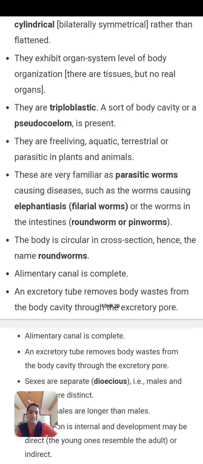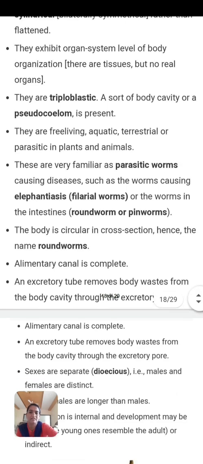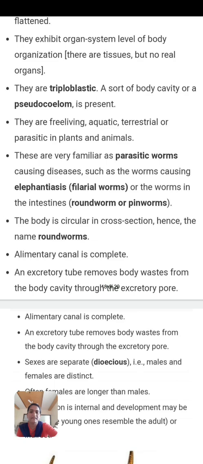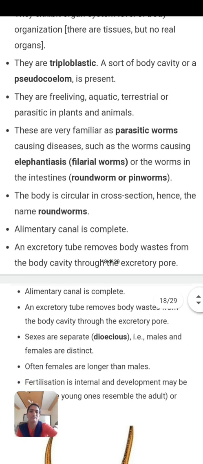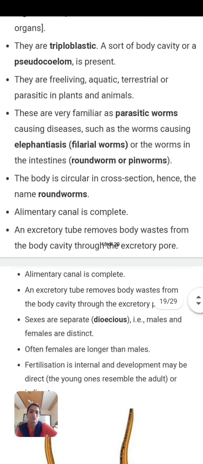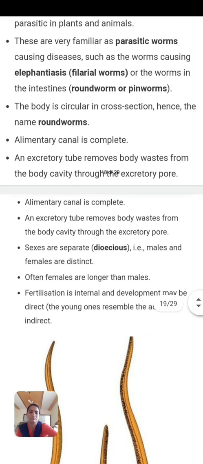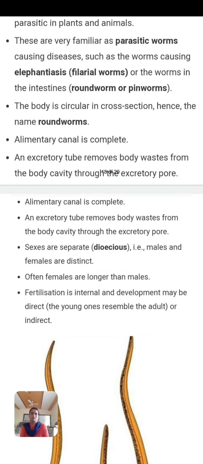The alimentary canal is complete. What is the meaning of a complete alimentary canal? The body possesses a tube within tube body plan. Tube within tube body plan means that as a tube has 2 ends, the body also has 2 ends. One is the mouth and another is the anus. 2 separate openings are there. An excretory tube removes the body waste from the body cavity through the excretory pore. This means excretion takes place through the excretory pore.